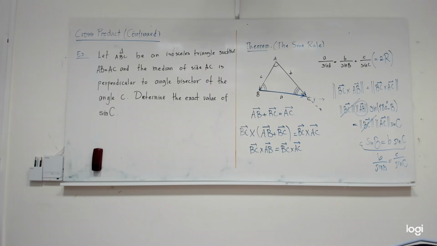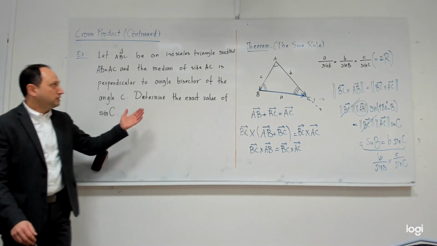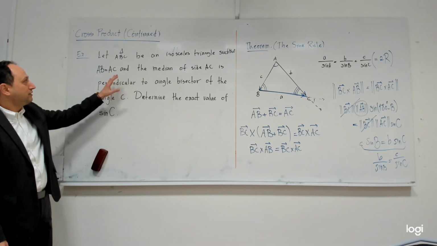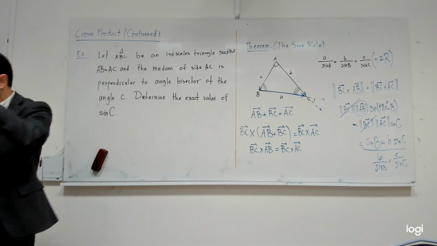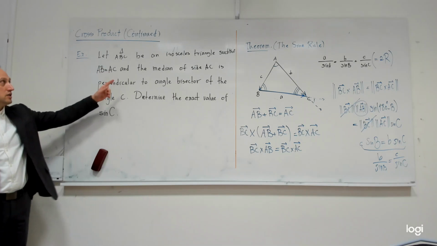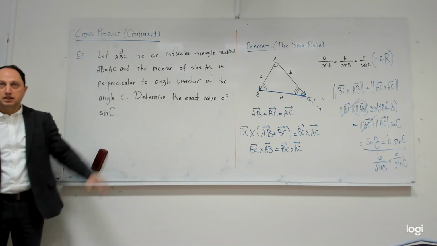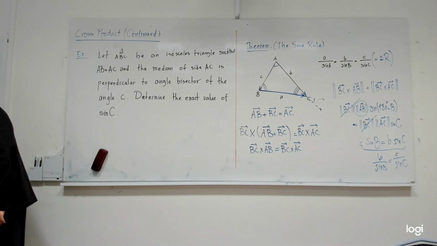This problem is not that hard, but by the way, I want to use GeoGebra to draw such a triangle. It is not that easy, okay? So let us try to solve that problem. Okay, so I will give you 2 or 3 minutes, at least you should have a rough picture. Don't try to make it precise because that's not that easy, but try to do some trial and error to get a feeling of this isosceles triangle with these properties. And then we want to calculate the exact value for the sine of C.